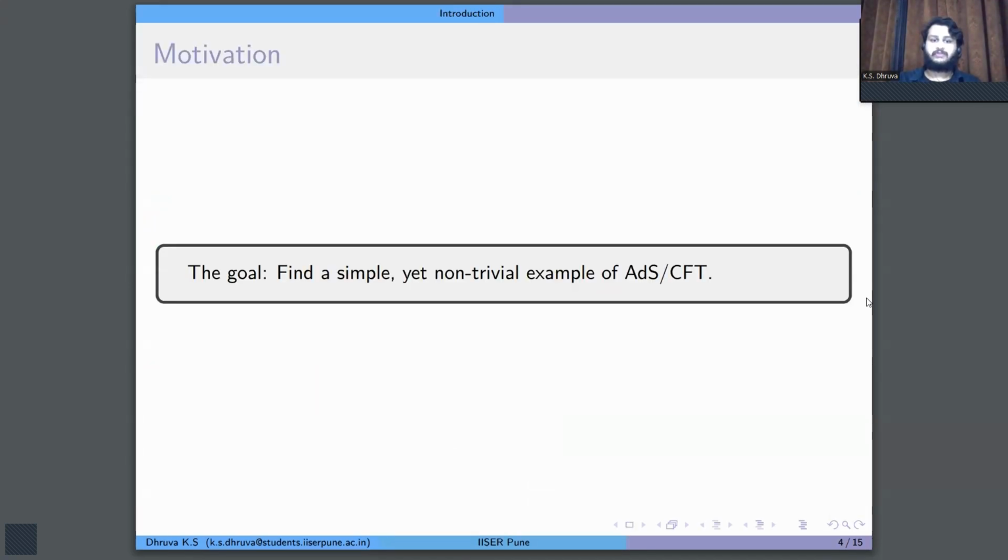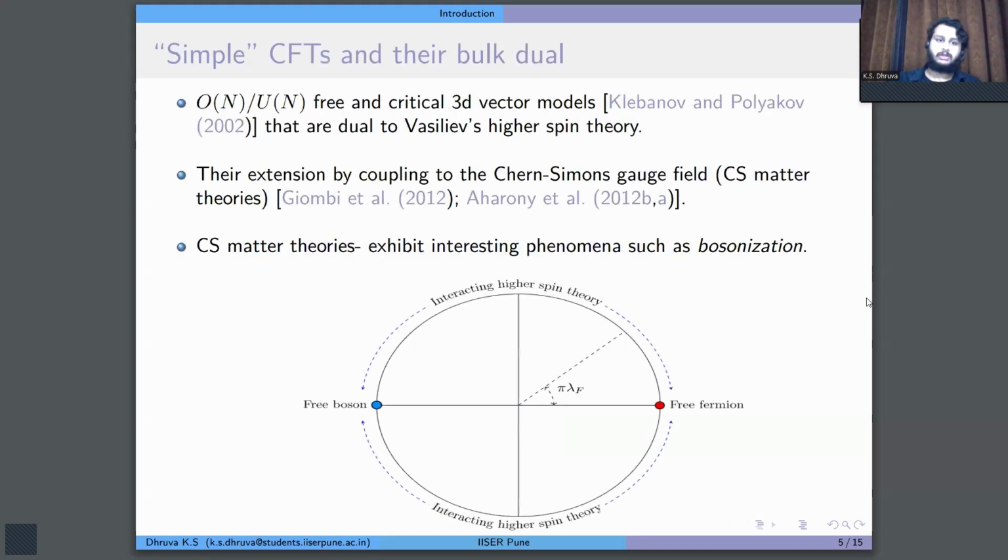The goal, in short, is to find a simple yet non-trivial example of the AdS/CFT correspondence. Work in this direction, for instance, includes the work by Klebanov and Polyakov with the duality between the O(N) or U(N) free and critical 3D vector models and Vasiliev's higher spin theory in one higher dimensional AdS. These theories also enjoy an extension by coupling to the Chern-Simons gauge field, and they are collectively called Chern-Simons matter theories. These theories exhibit very interesting phenomena such as bosonization dualities.